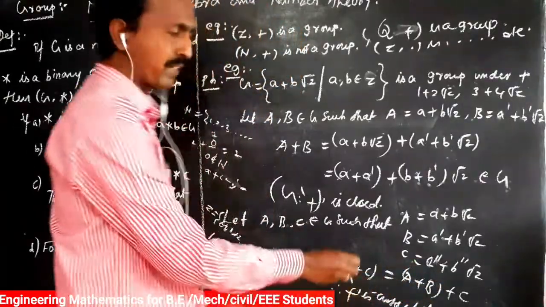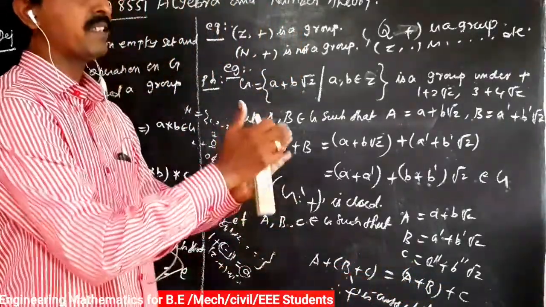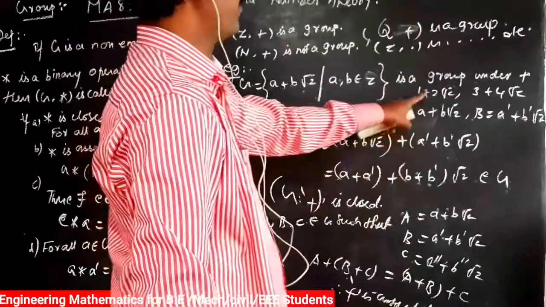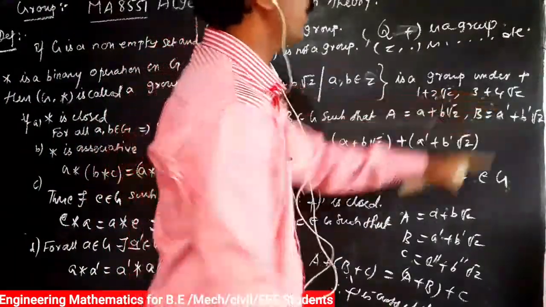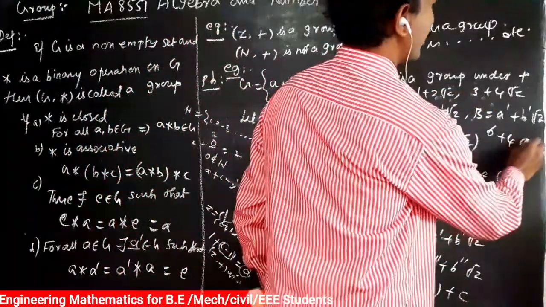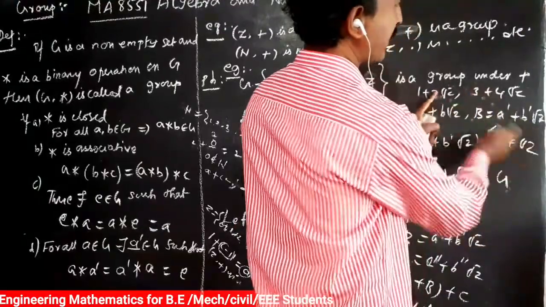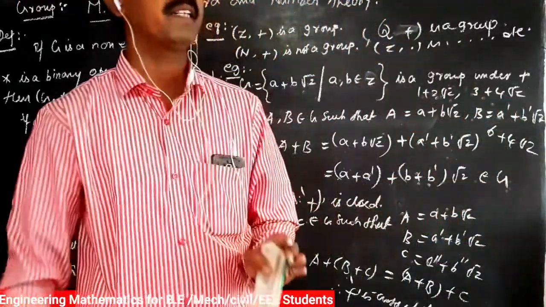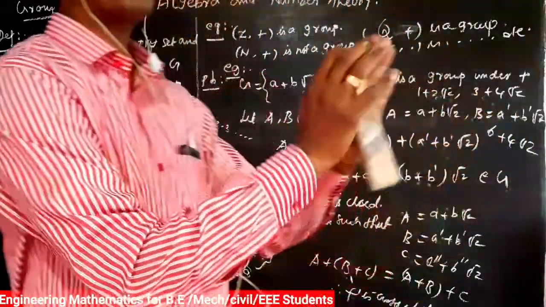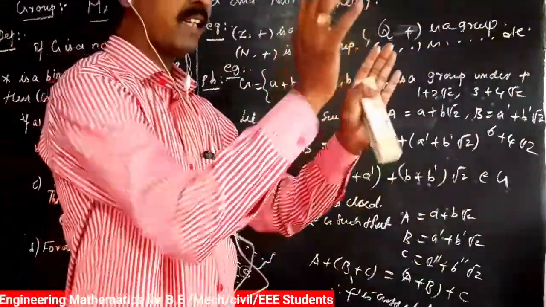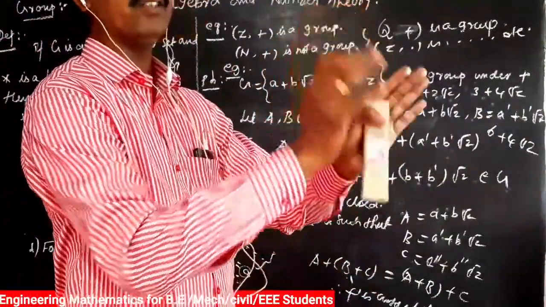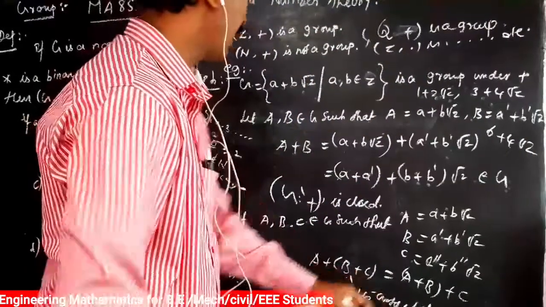For example, suppose we take three elements in the G, that is 1 plus 2 root 2, 3 plus 4 root 2 and 6 plus 4 root 2. So adding these three elements, plus is the operator. Associative means that adding the three elements is equivalent to again the three elements. So the plus is associative.